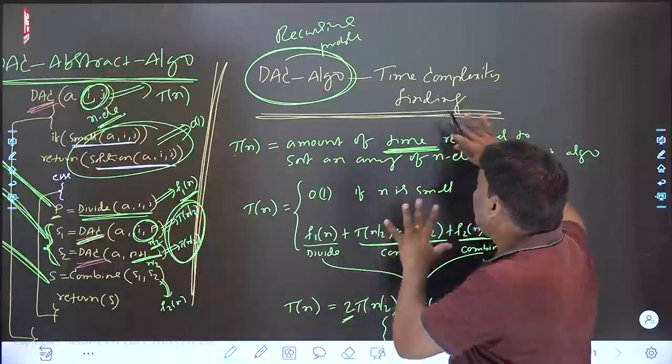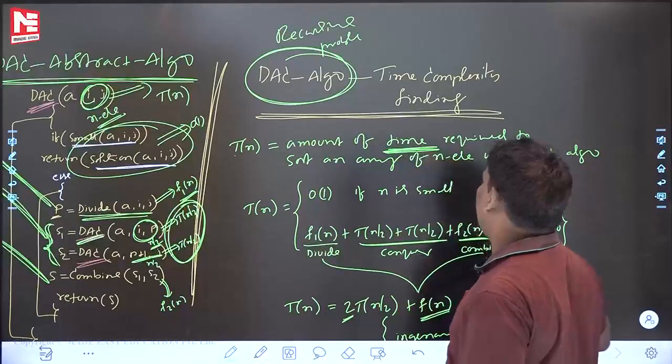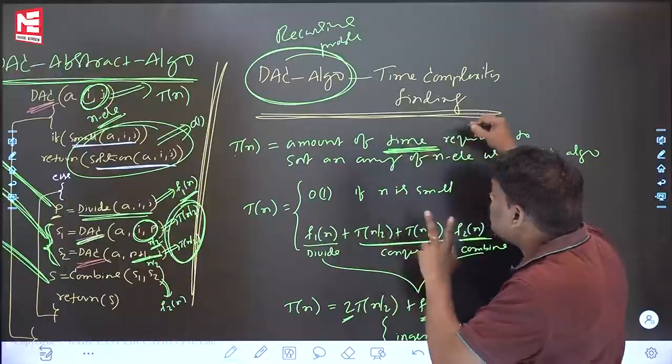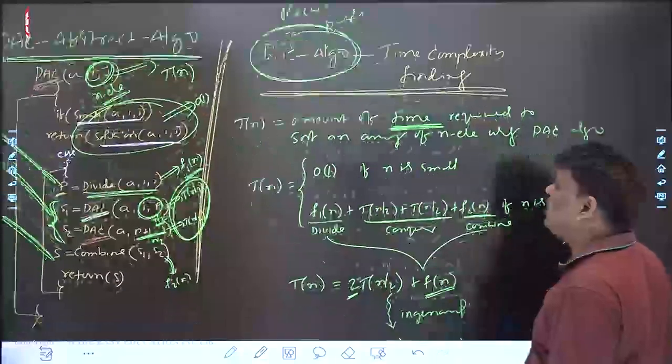Recursive program, time complexity finding how? What is the answer? Write the recurrence relation for the time. Then solve it, you will get the time.